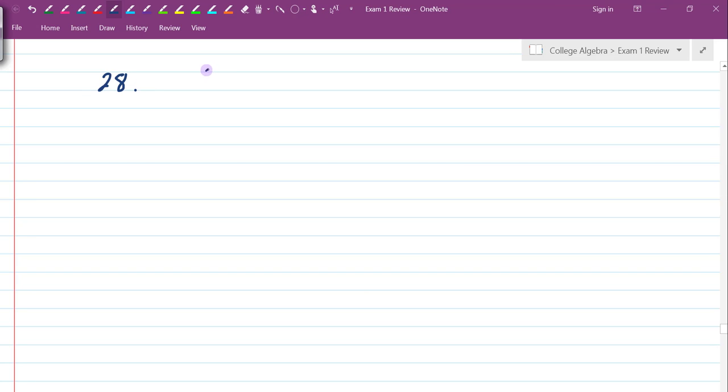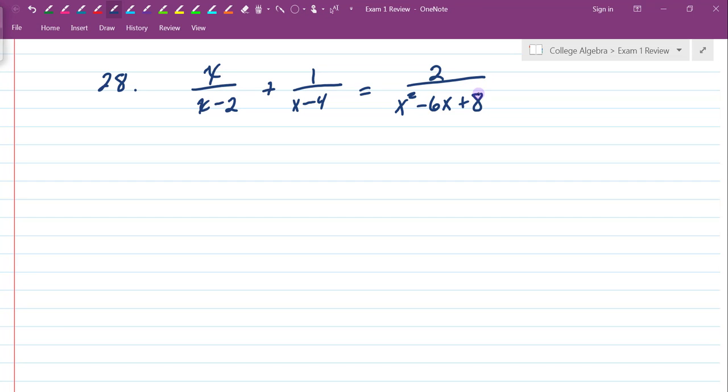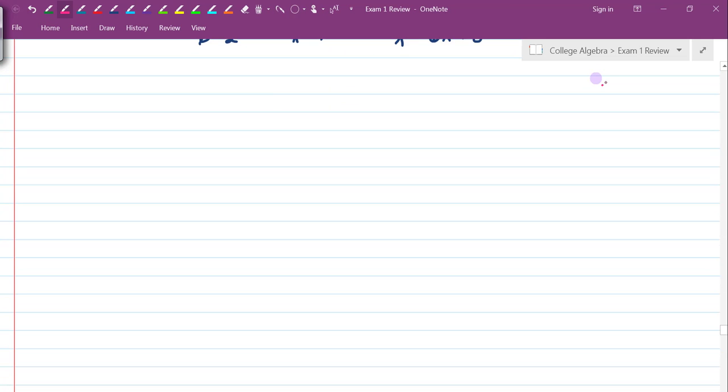So our equation looks like this: x divided by x minus 2 plus 1 divided by x minus 4 is equal to 2 divided by x squared minus 6x plus 8. So that is our situation. Let's go ahead and factor the denominator here. We want to know what the factors are because I need to find the LCM, or the LCD actually, the least common denominator is really what I should put down.